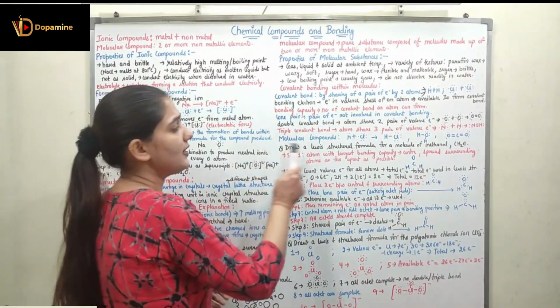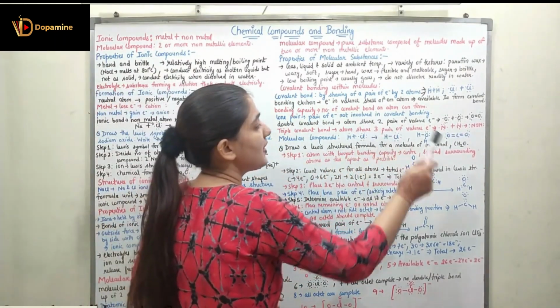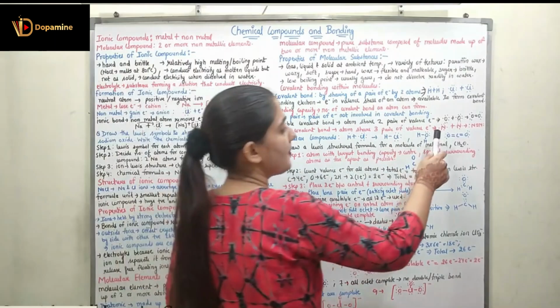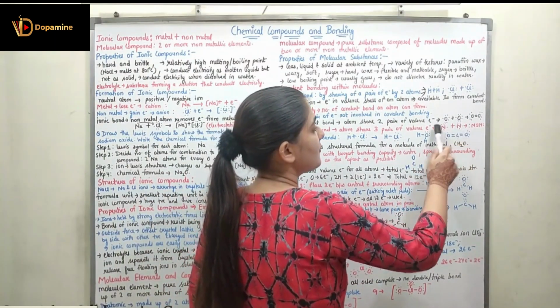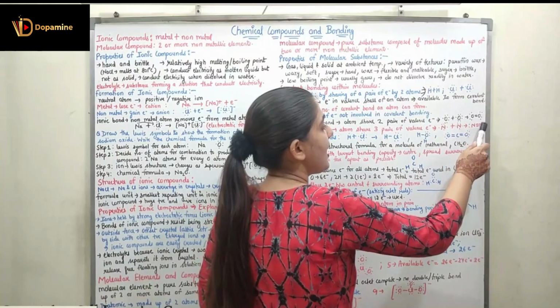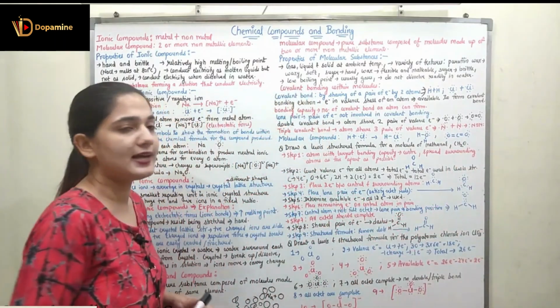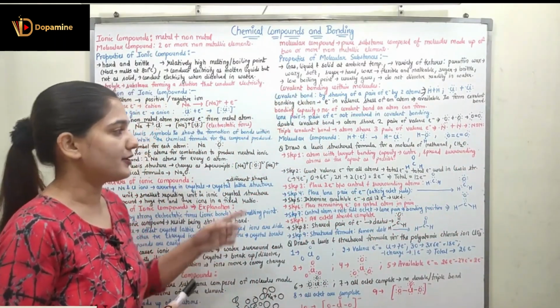In the triple covalent bond, atoms share 3 pairs of valence electrons. Like if I combine nitrogen, these 3 electrons and these 3 electrons from 2 nitrogen will be shared, and both of them will complete their octet and will have the triple bond.